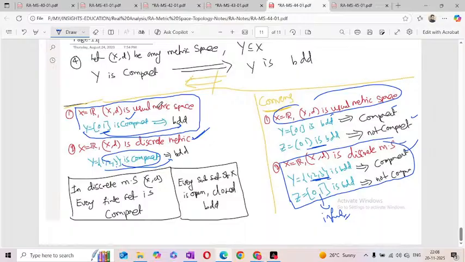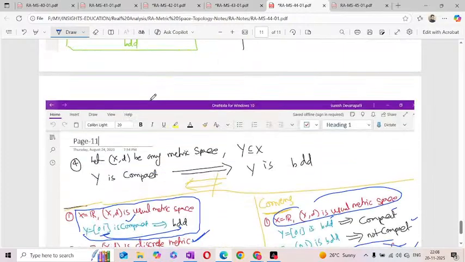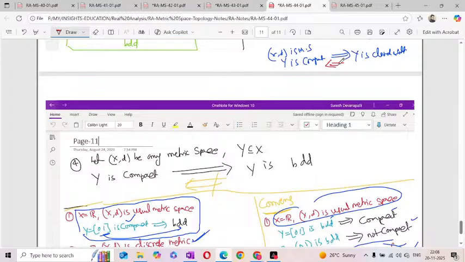So from these two statements, what is the conclusion? If (X, d) is any metric space, Y compact implies Y must be closed and bounded, but the converse need not be true.